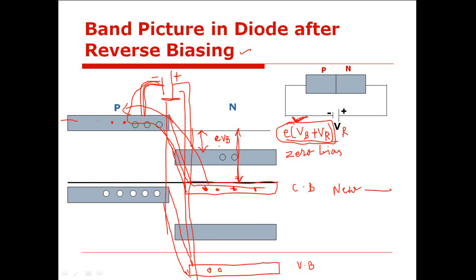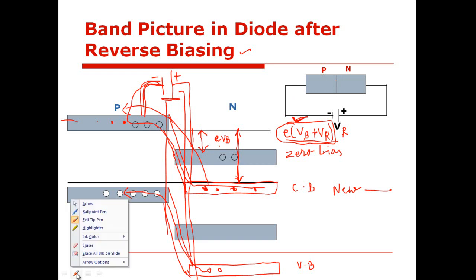Similarly, since the minority electrons are diffused, holes are diffused from valence band of N side to the valence band of P side. So whatever current flows in a diode in reverse bias mode is due to only the minority charge carriers. Is this clear?